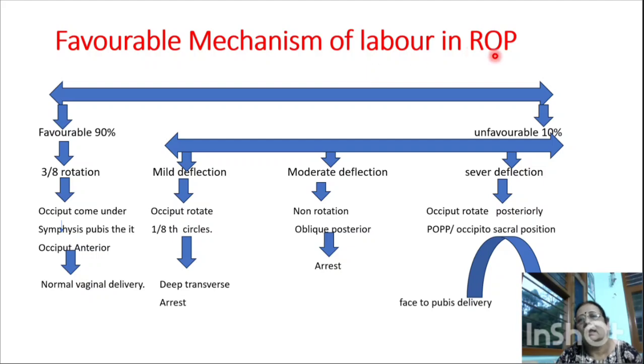These are the two mechanisms in right occipito-posterior. Favorable is 90%, in which the head rotates 3/8 of a circle. Long rotation will be there, and the rest of the mechanism is the same, like occiput, suboccipital, right occipito-anterior, or we can say left occipito-anterior. The same mechanism will be followed. In case of the unfavorable mechanism, there are three mechanisms. In mild deflexion, there will be a deep transverse arrest. In non-rotation, there will be an oblique posterior arrest. In case of severe deflexion, there will be an occipitosacral arrest.